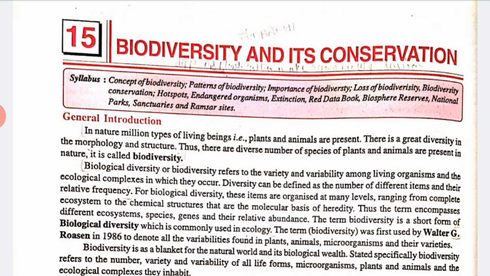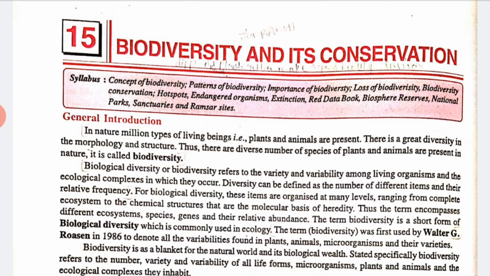biodiversity and its conservation. So, in nature, millions of types of living beings, that is plants and animals, are present. So there is a great diversity in the morphology and structures. Thus they are divided. The number of species of plants and animals present in nature, all these things together are called biodiversity.